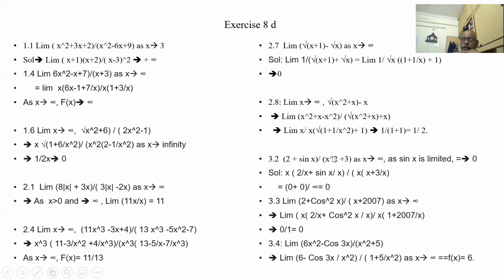If I'm taking x outside, 2 by x, sin x by x. Here also I'm taking x outside, x plus 3 by x. Now this x is getting cancelled. So 2 by x is 0 as x tends to infinity, sin x by x also 0. So this is infinity. So that means we have 0 by infinity, which is 0.